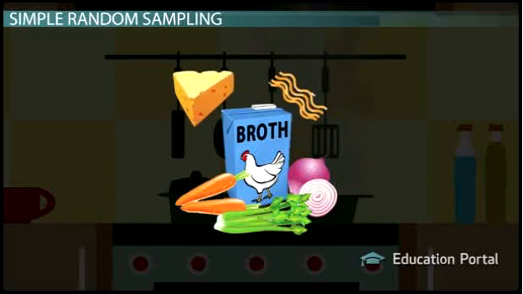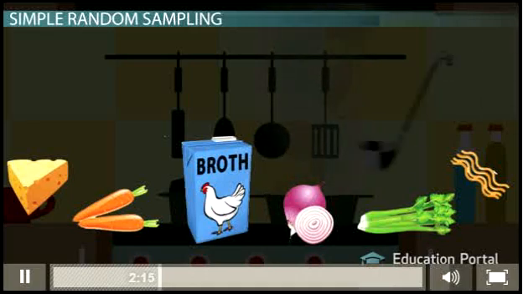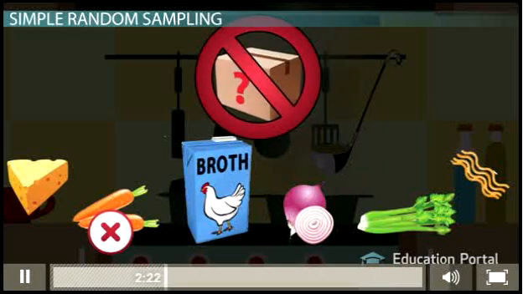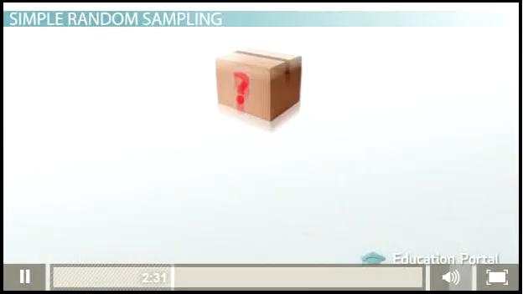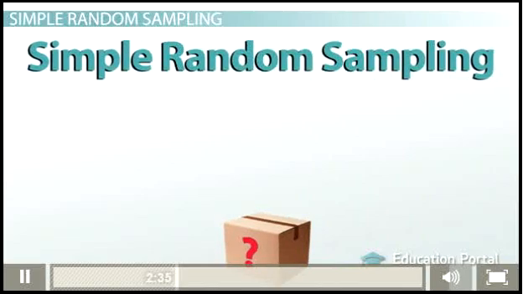If you were to take a spoonful of soup to sample it, a random sample would mean that you just dunked your spoon in randomly, giving each piece of vegetable, cheese, and noodle a fair chance of being selected each time. But if you were to purposefully avoid the carrots each time you sampled, this would not be random. Your sample would not be a true representation of the overall soup population because no carrots would ever be sampled. One way to avoid biasing your sample like this is to use a technique called simple random sampling.